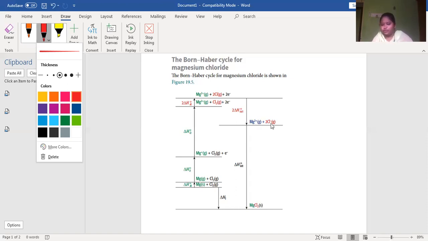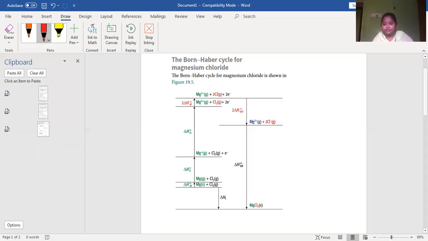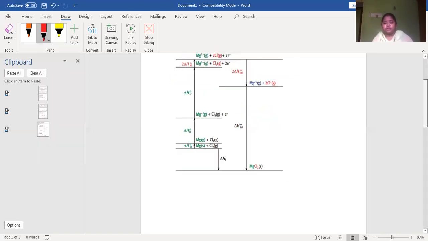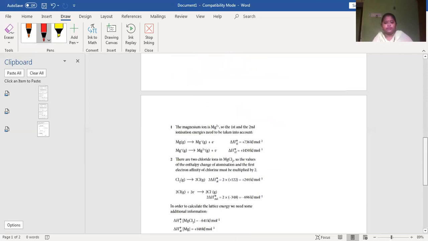When two gaseous ions react together, you get magnesium chloride. And over here, enthalpy change of formation is when solid magnesium reacts with chlorine gas to give MgCl2. This is enthalpy change of lattice. Okay, let's see how to calculate the lattice energy. That is more important actually.